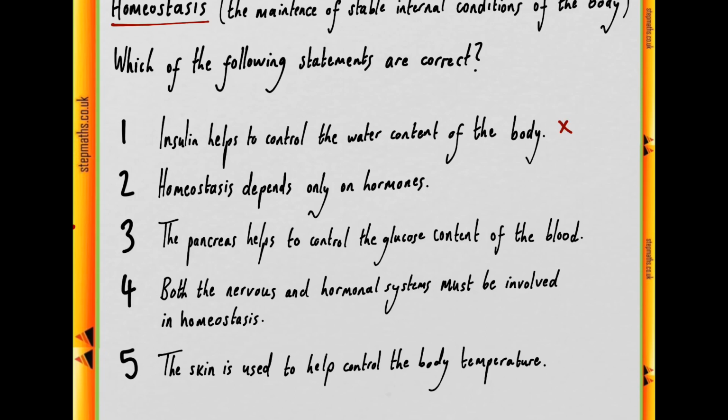Moving on to 2, we're told that homeostasis depends only on hormones. Well, the word only stands out here as being a bit off.